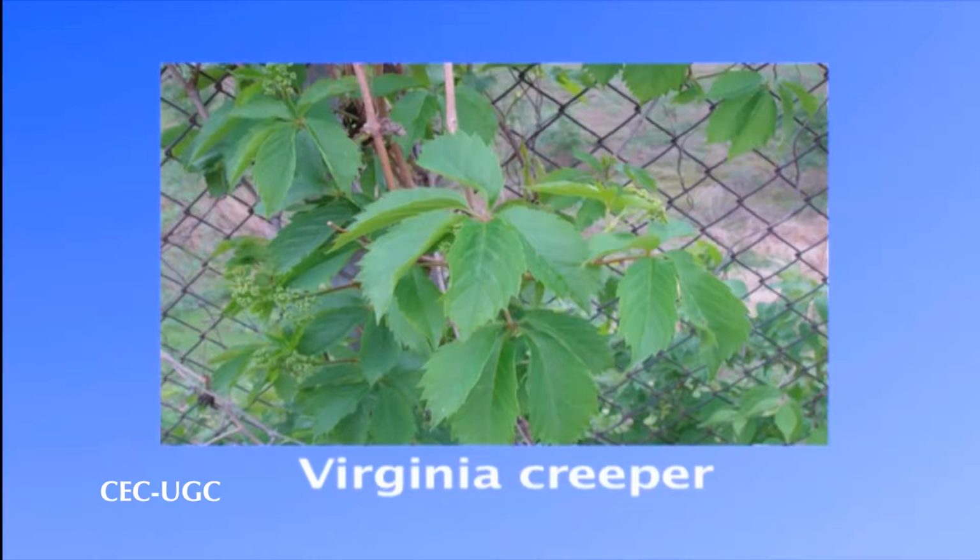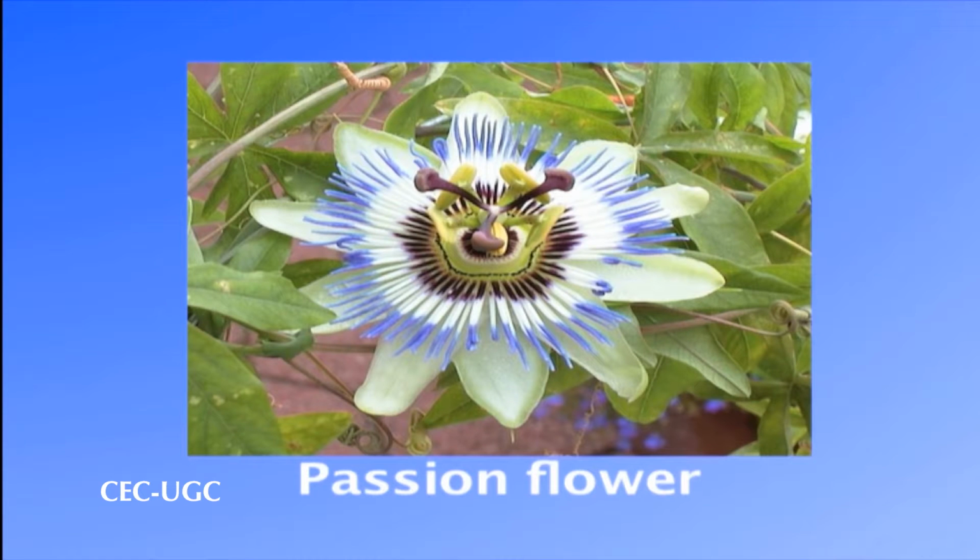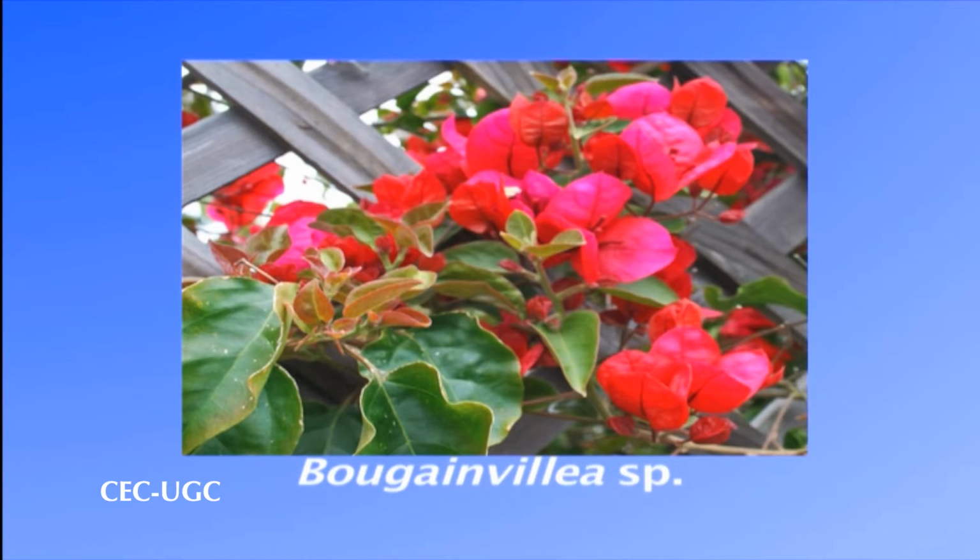They usually spread by means of modified stems, leaves or leaflets called tendrils, which form spring-like coils around the support. Examples are Virginia creeper and passion flower. The third type of the lianas are the scramblers. These plants usually bear hooks and prickles which curve downwards, thus helping them to attach to the support. The best examples are bougainvillea and rosa.